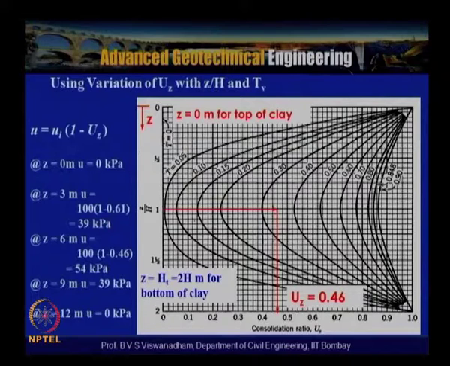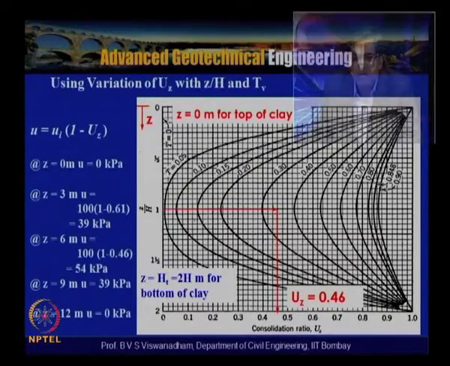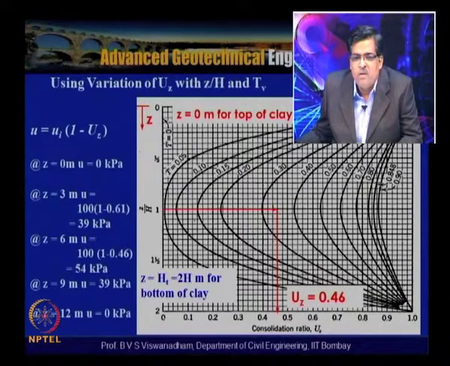This is the top of the clay, z is equal to 0 meters for the top of the clay, and z is equal to H meters below the top for the bottom of the clay. This is the bottom of the clay. So we can find out here at z by H is equal to 1, for Tv equal to 0.35, we can obtain Uz is equal to 0.46. So for z by H is equal to 1, here Uz is equal to 0.56. This is how we obtain it.